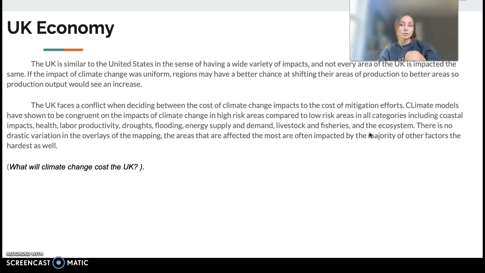Climate models have been shown to be congruent on the impacts of climate change in high-risk areas compared to low-risk areas, including all categories that include coastal impacts, health, labor productivity, droughts, flooding, energy supply and demand, livestock and fisheries, and the ecosystem. There is no drastic variation in the overlays of mapping. The areas that are affected the most are often impacted by the majority of the other factors as well.